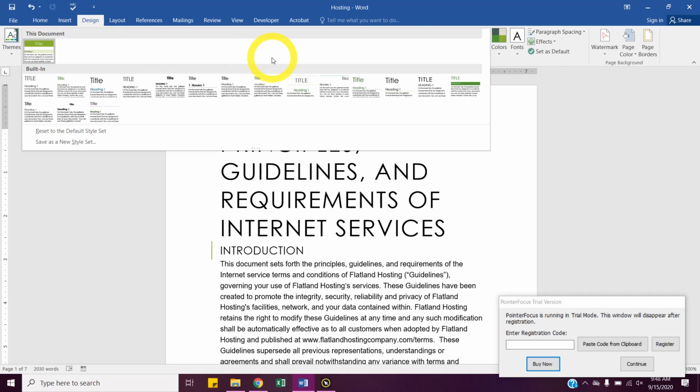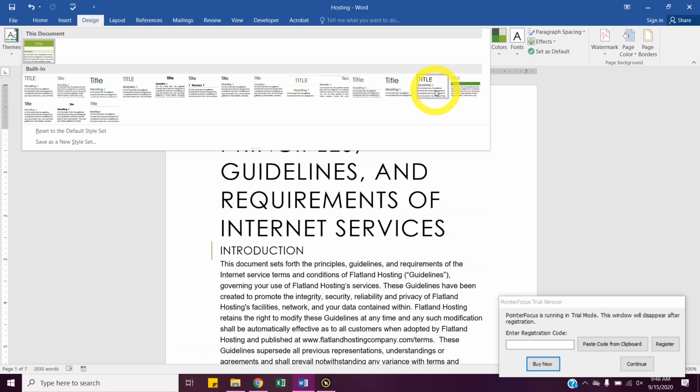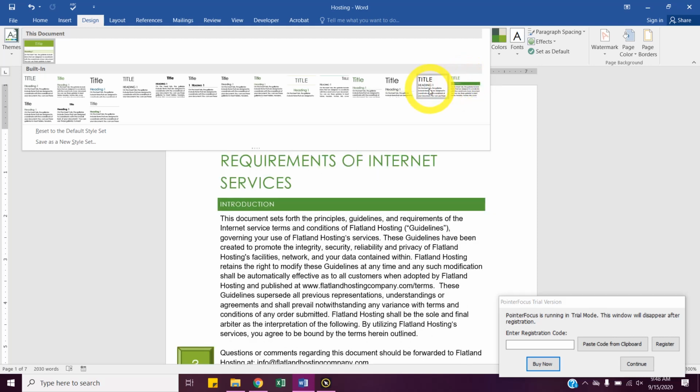So let's look at this far right one. It has a shaded look for heading 1 there. And then just to the left of it, heading 1 is different. It's not shaded. So that changes the entire set of styles. So we're going to choose that shaded style set. It might not be the far right for you guys because my screen's a little bit different.